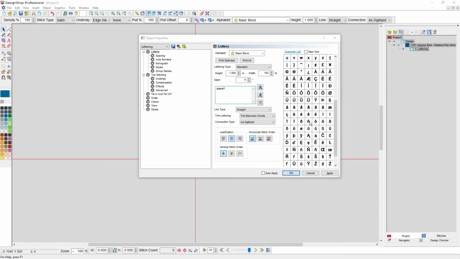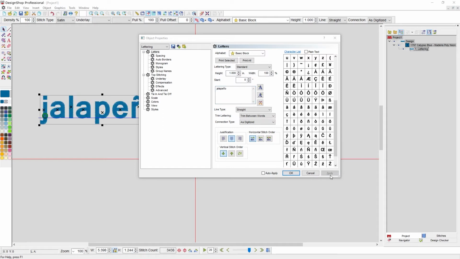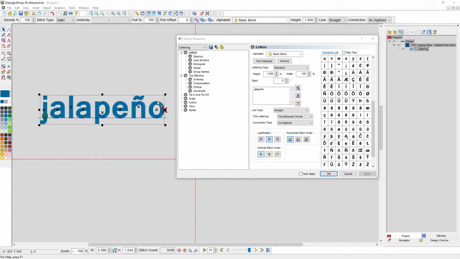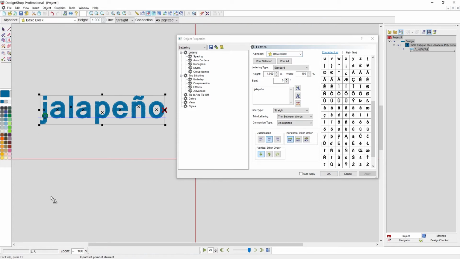Double click to have it show up. Continue typing, and then I'm just going to hit apply. Now, if I move this out of the way, you can see that I have that character that is definitely not on my keyboard.